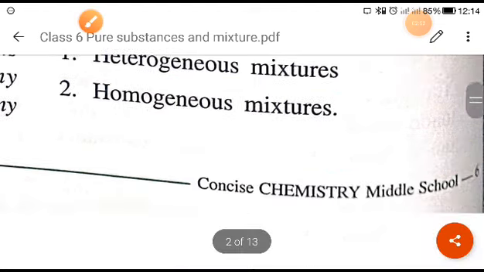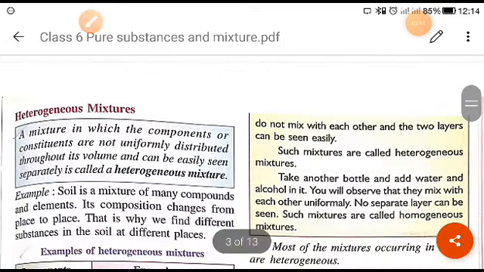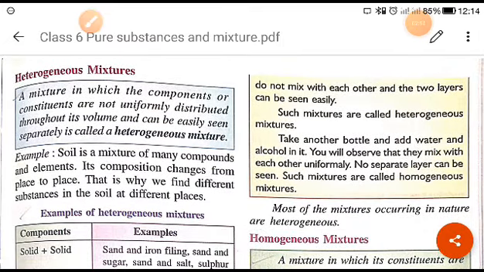One by one we will see what a homogeneous mixture is and what a heterogeneous mixture is. Heterogeneous mixtures are those mixtures in which you can easily identify the components. But in a homogeneous mixture you cannot identify the components; the constituents present in that solution are uniformly mixed. But in a heterogeneous mixture, the components present are not uniformly mixed.